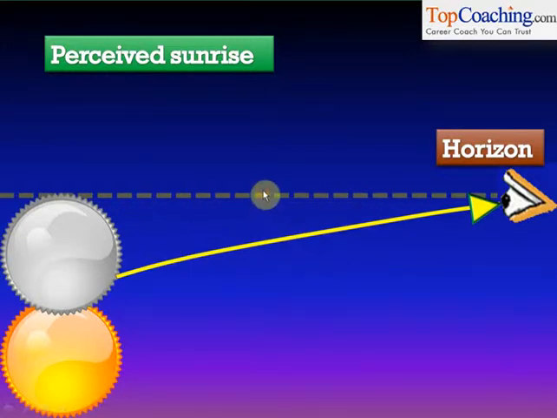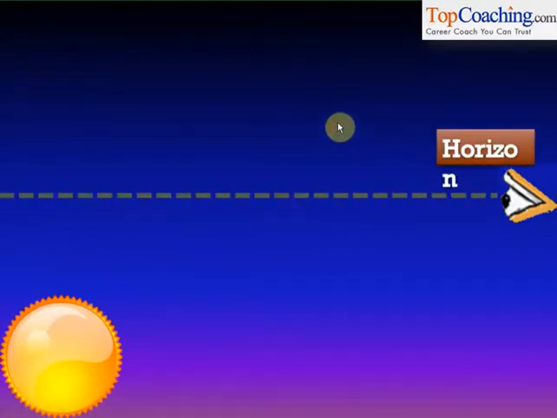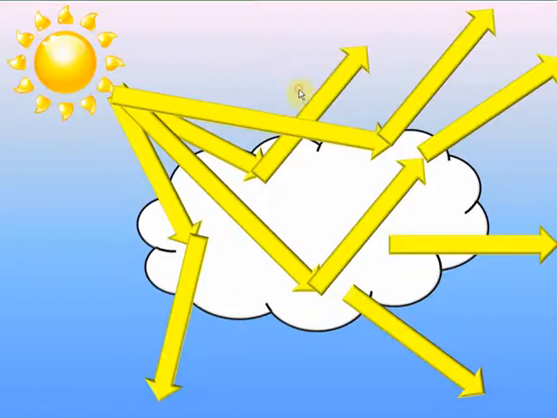The same thing happens during sunset. When the sun has set and some time has passed after the sun has set, that is when we see the image of the sun at the horizon, again because of atmospheric refraction.